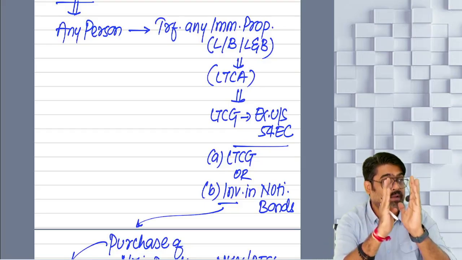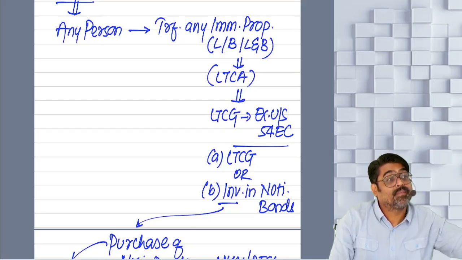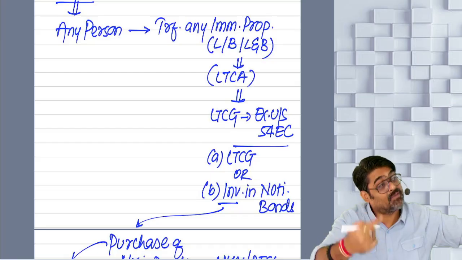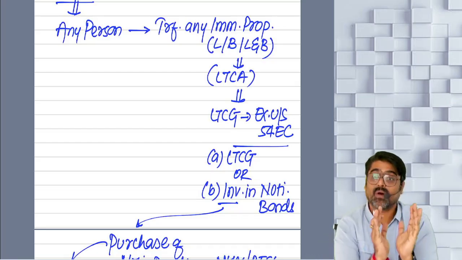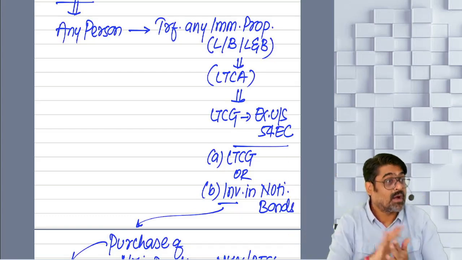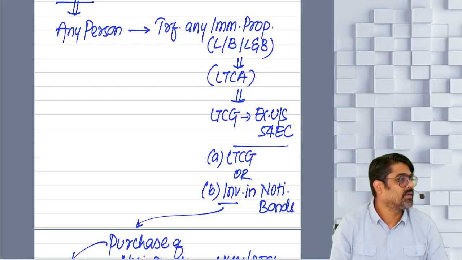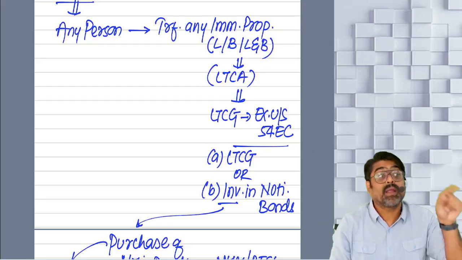So long-term gain of urban agricultural land, if the investment is made in agricultural land, will allow you to take the exemption under section 54B. Long-term gain of urban agricultural land, if the investment was made in bonds, will allow you to take the exemption under section 54EC out of this gain. Getting my point?